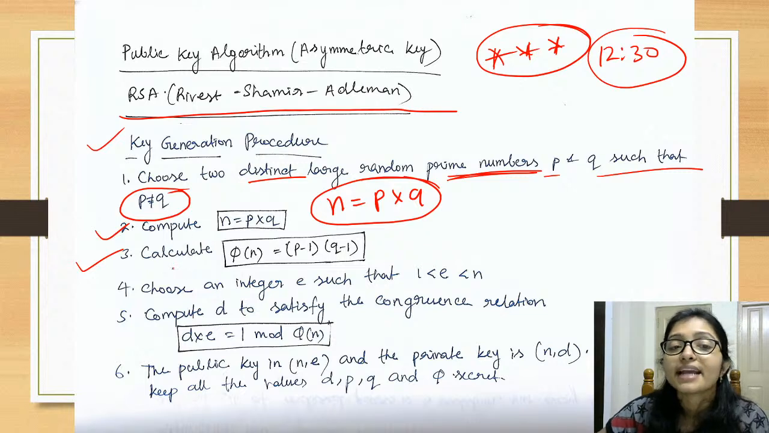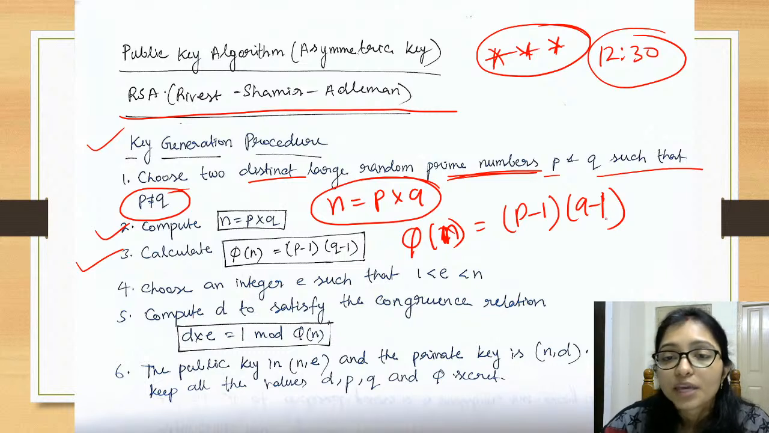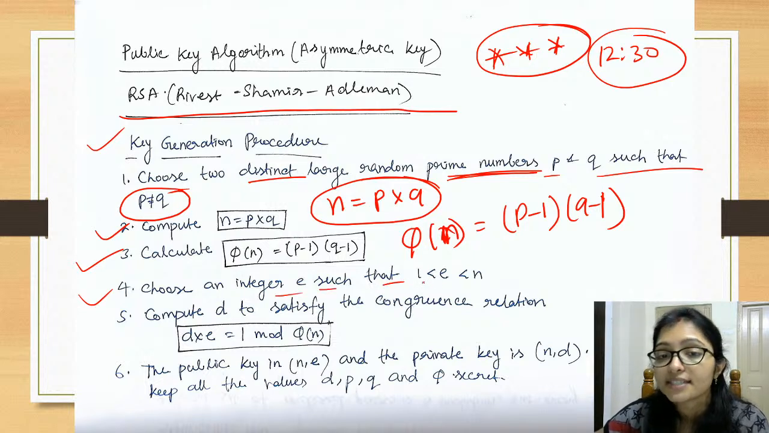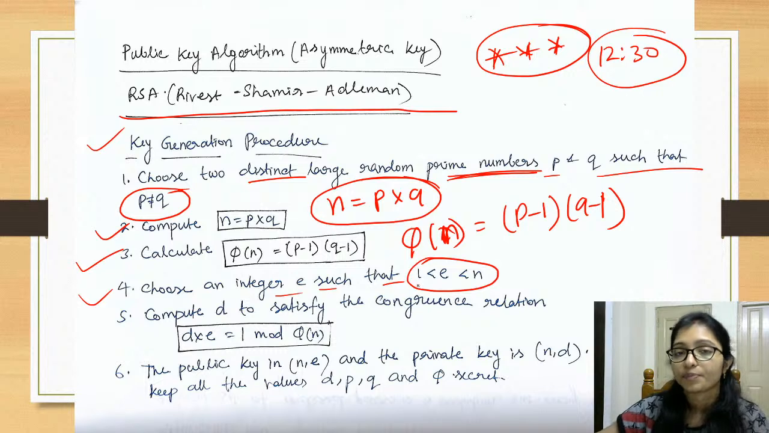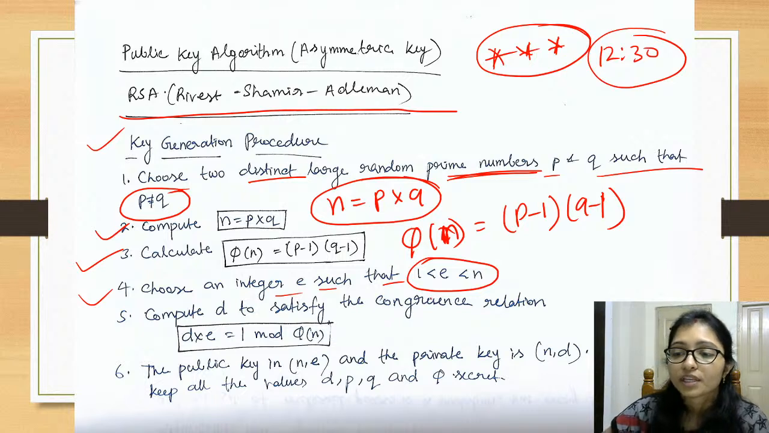Then calculate phi n. What is phi n? P minus 1 and Q minus 1, that is, P minus 1 multiplied with Q minus 1. After that choose an integer E such that, how do you choose the integer? That integer should be greater than 1 and less than phi n. Okay.